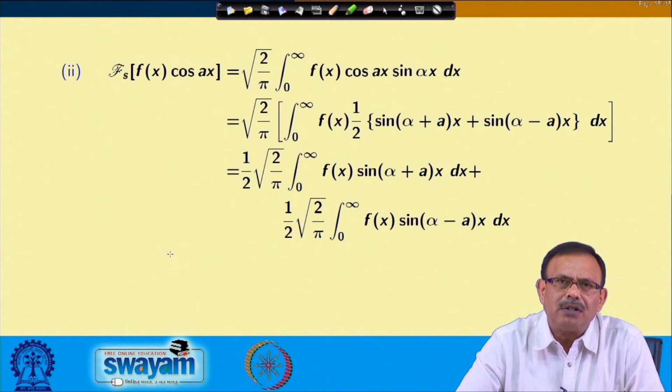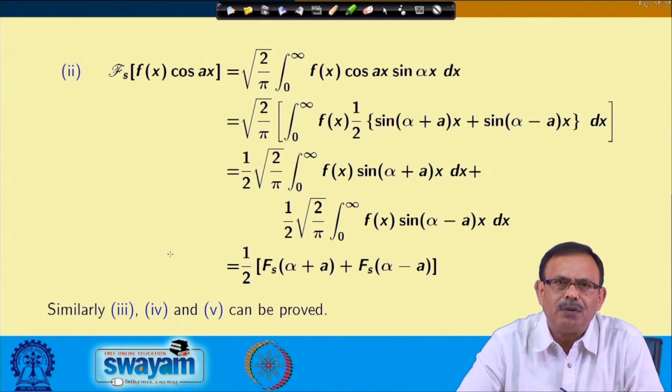Now, separate these two integrals. The first integral is nothing but integral 0 to infinity f(x) sine of (alpha plus a) x dx, which is nothing but the Fourier sine transform of alpha plus a. So I am writing half into the Fourier sine transform of alpha plus a plus the Fourier sine transform of alpha minus a.